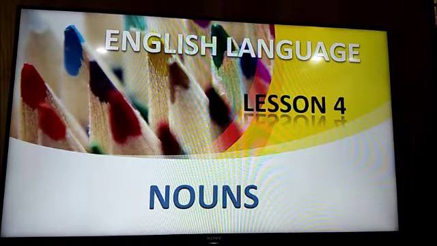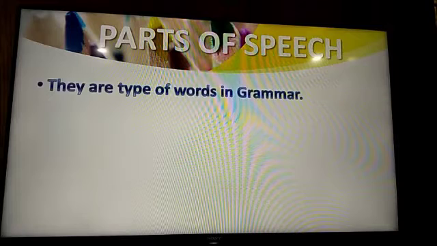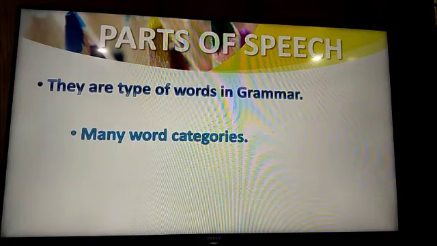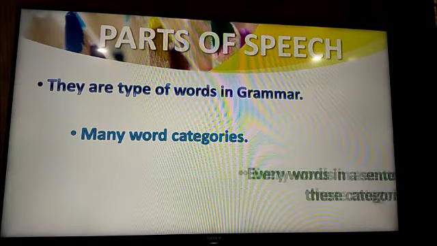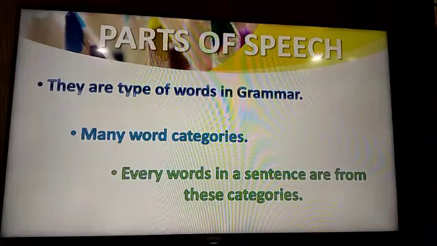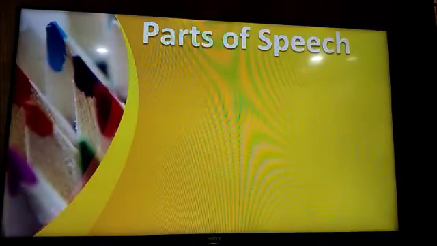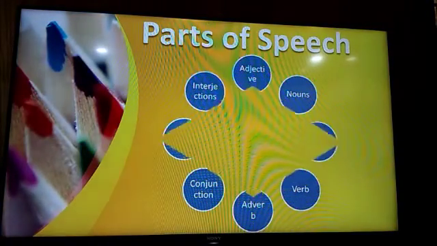So before starting with this topic, I want you to just have a look at the topic parts of speech. What are parts of speech? They are the words which we use in grammar, and there are many word categories. Every word in a sentence is from these categories. Basically there are 8 categories of parts of speech, and we will learn them slowly.